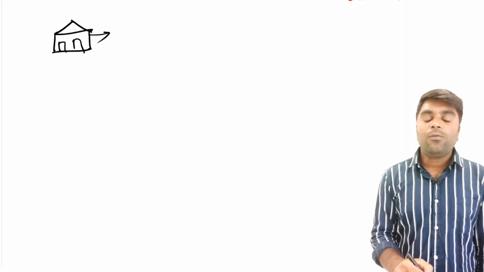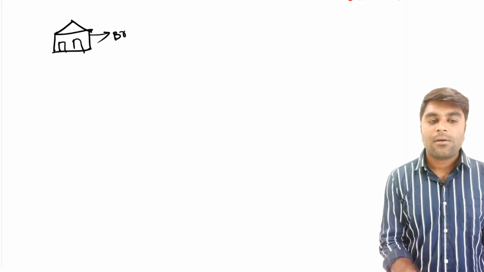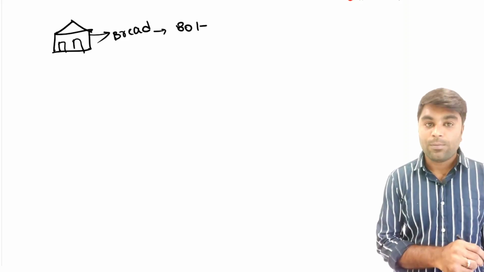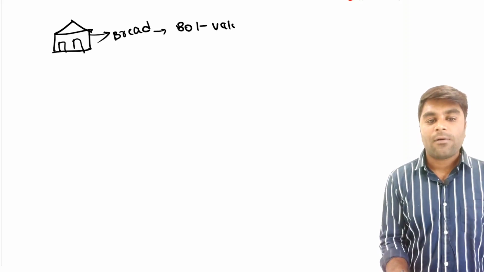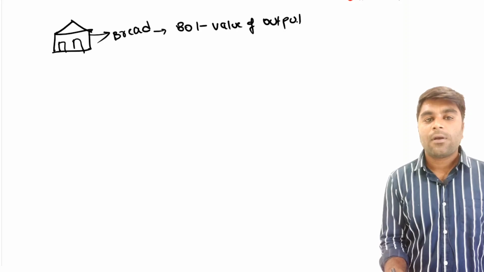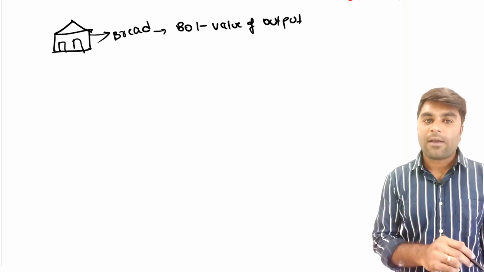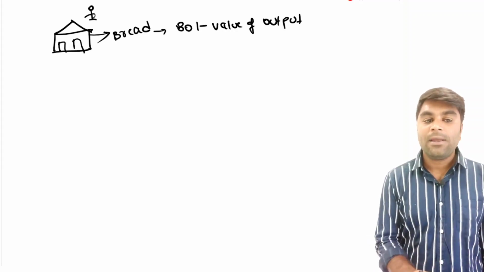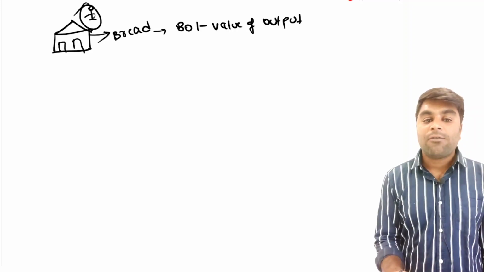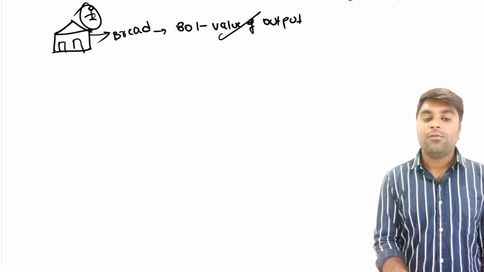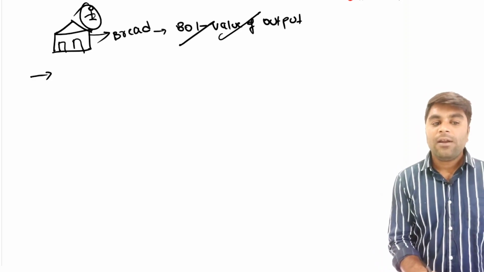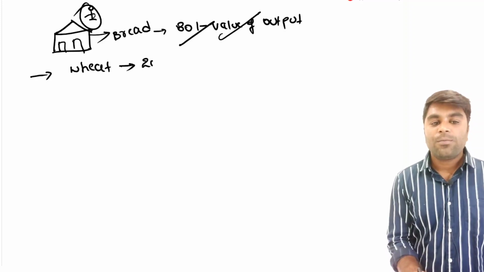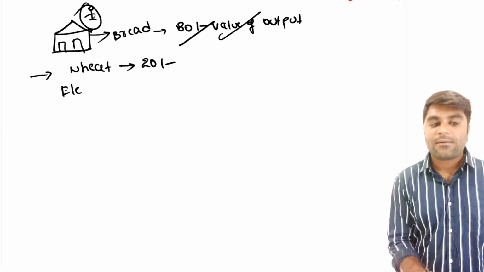Now this shop is going to produce some bread. Imagine the value of the bread at this manufacturing unit is 80 rupees. The value of output, the bread, is nothing but the output of this particular factory. Imagine he is the owner of this particular manufacturing company, and he is saying that the value of my output, that is bread, is 80 rupees. Now for our understanding, try to consider that he has purchased wheat at 20 rupees and he also purchased electricity.